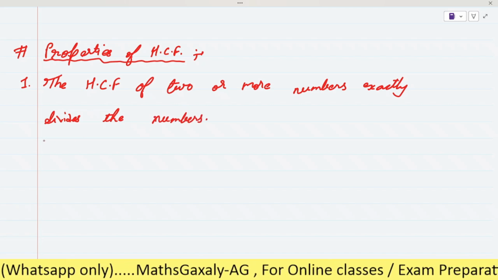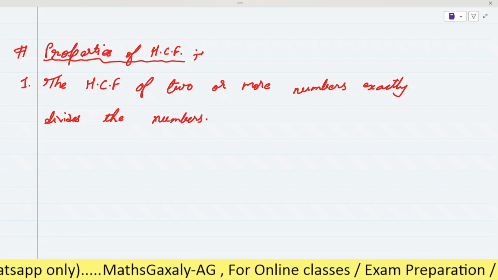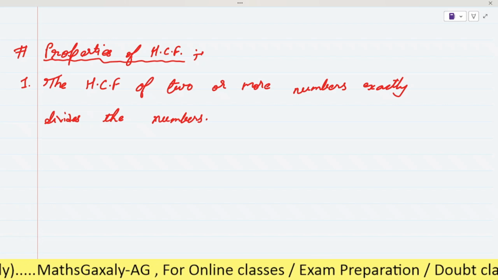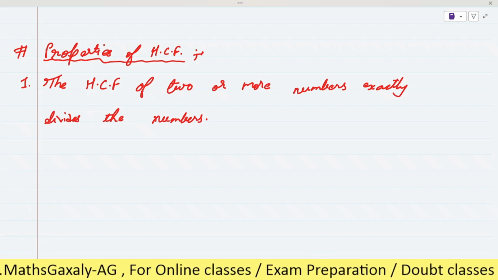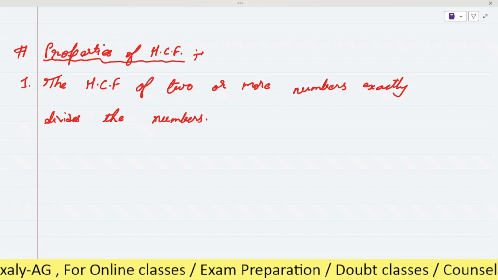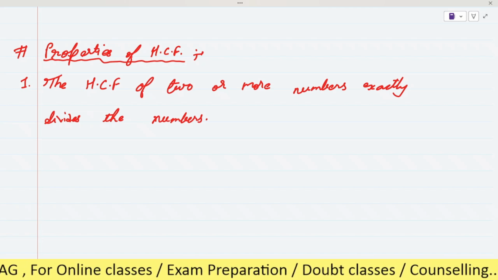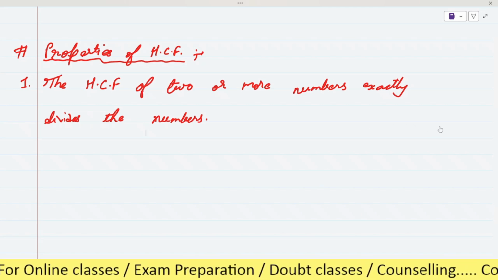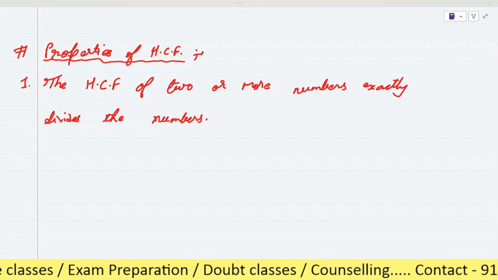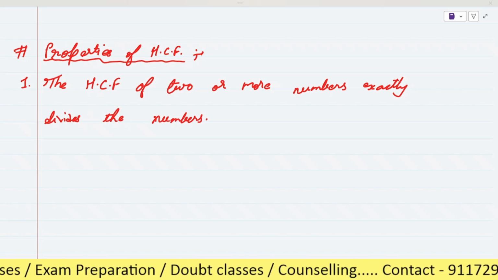See here, try to understand it. As HCF is a factor, right? What type of factor? It is the highest factor of the given numbers. And as it is a factor of all the given numbers, we can say that it is the common factor, and ultimately it is the highest common factor. Is it clear?